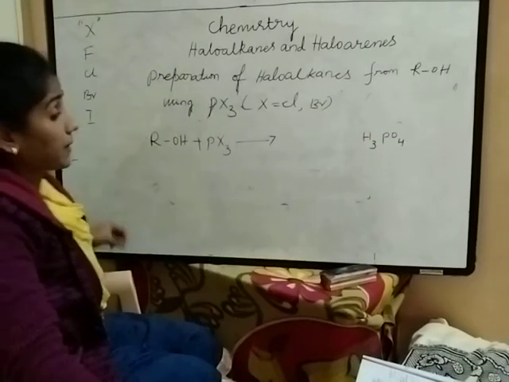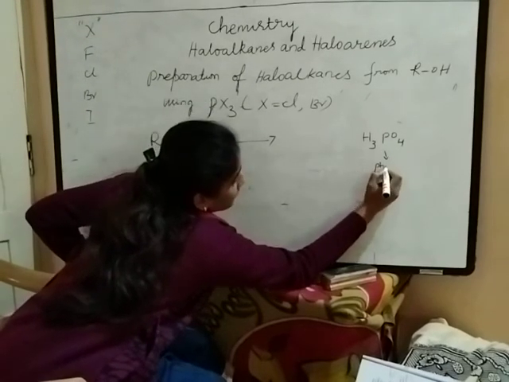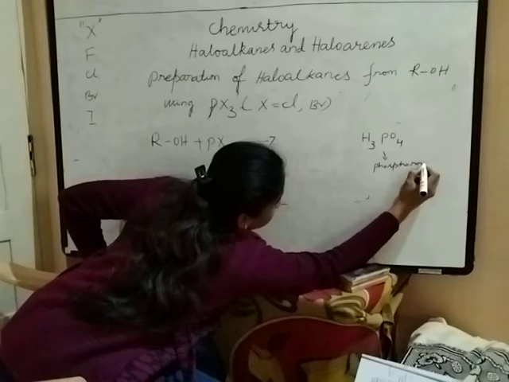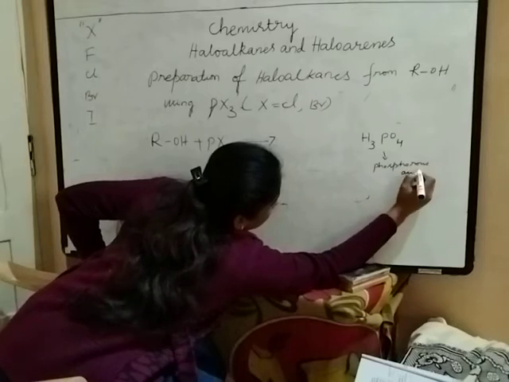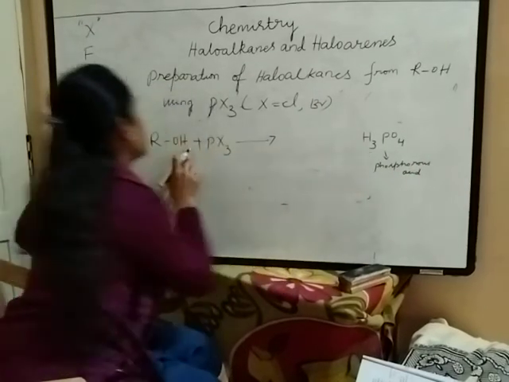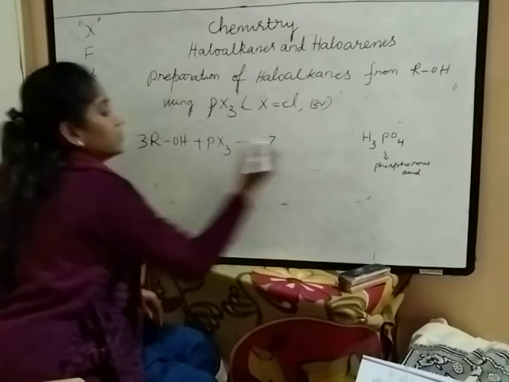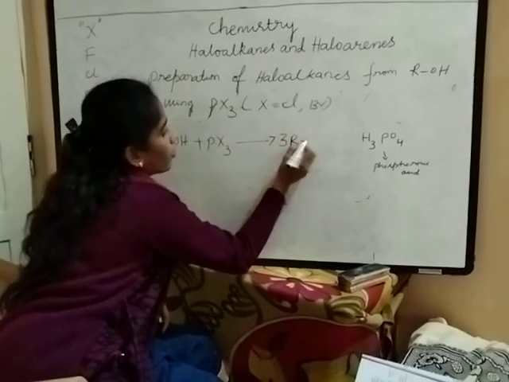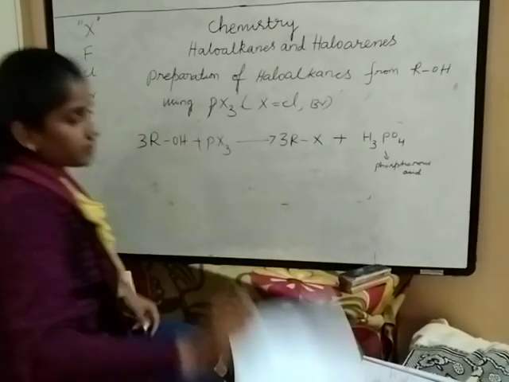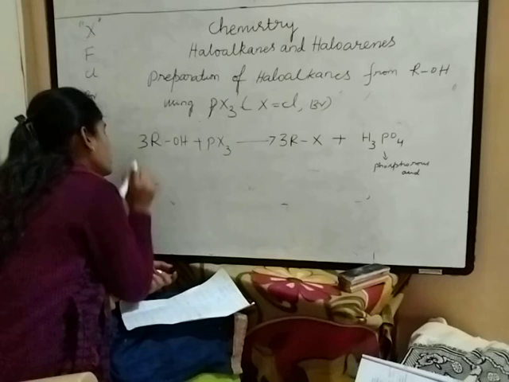See, in ROH only one H is there, here 3H, so you should take 3 moles of RX plus phosphorus acid. This is a general reaction.